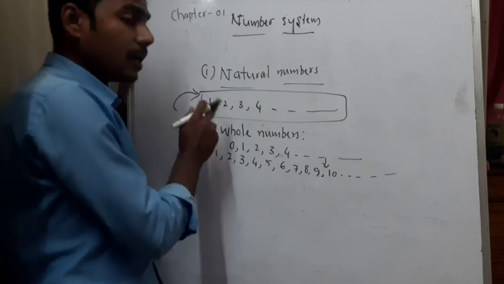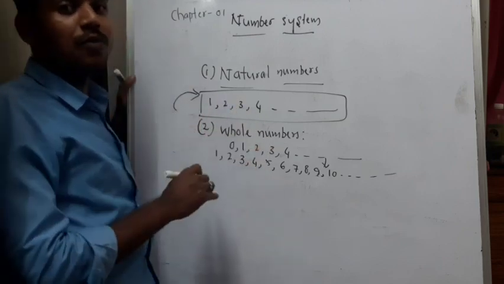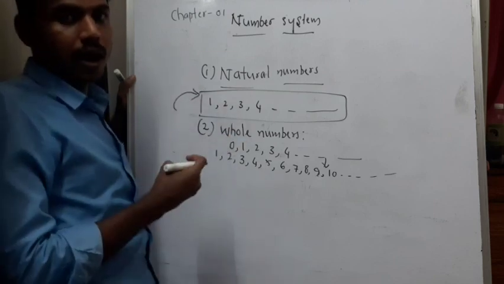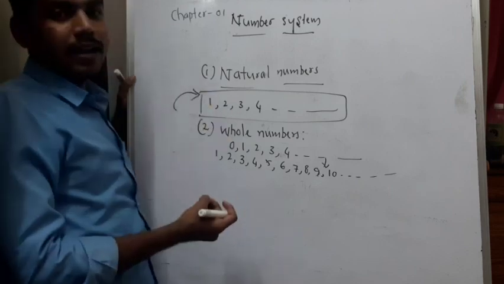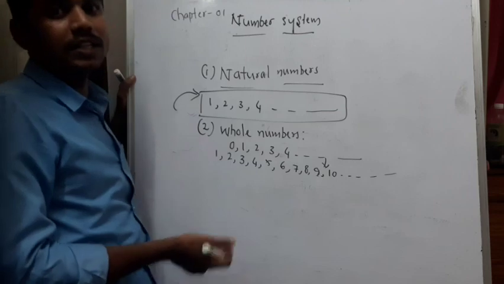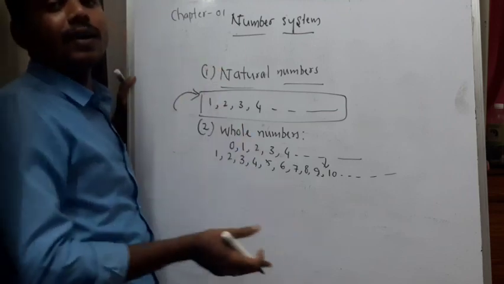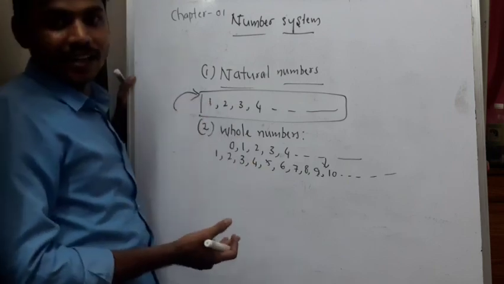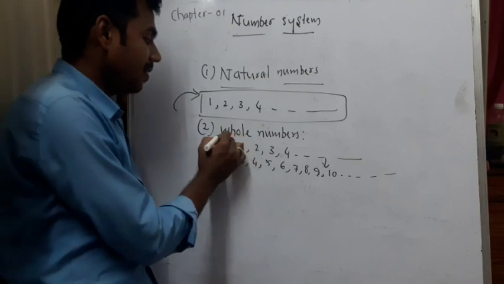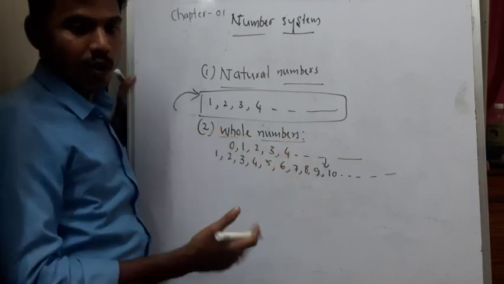Hope you understood: to the set of natural numbers, if we include 0, we get whole numbers. After 9, in order to proceed with our count, 0 was introduced, and after that our counting was completed. That is the reason we call this the set of whole numbers.